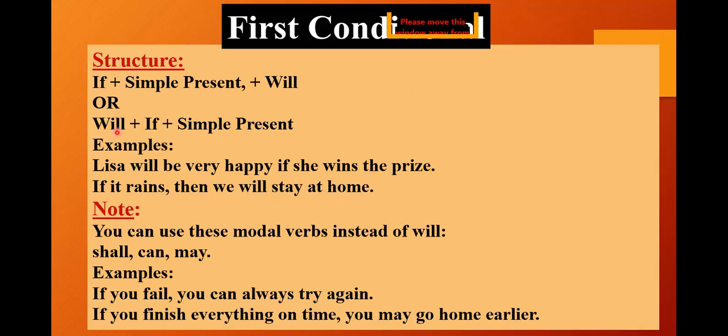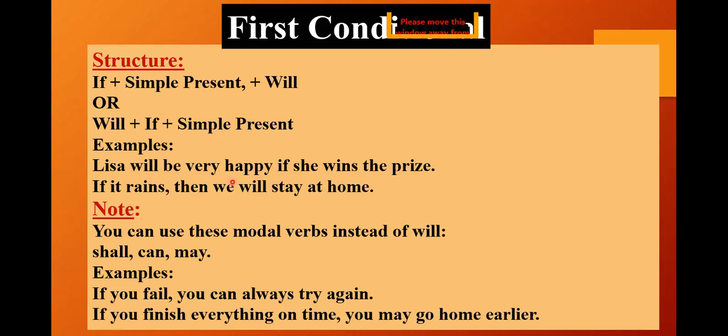Or the second structure is will plus if plus simple present. That is, Lisa will be very happy, here I'm giving the result first, if she wins the prize. So Lisa will be very happy if she wins the prize. My will is at the beginning of the sentence, and then if, and then she wins the prize. That is, if is my condition and wins is my present tense here.